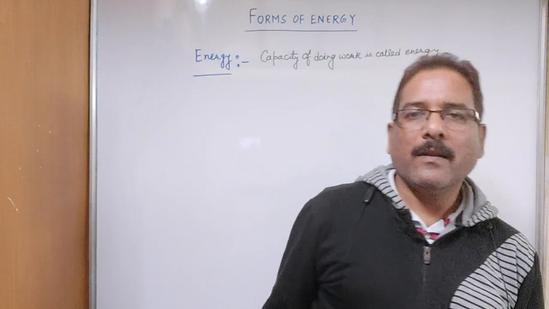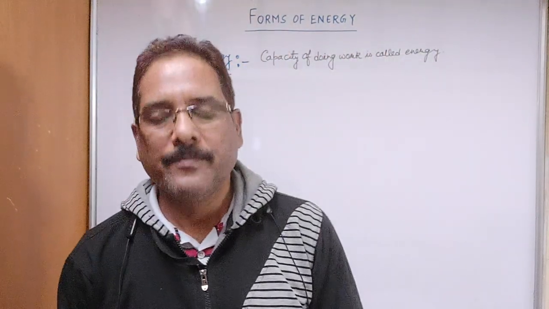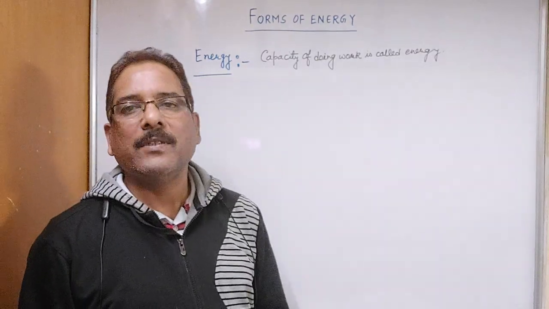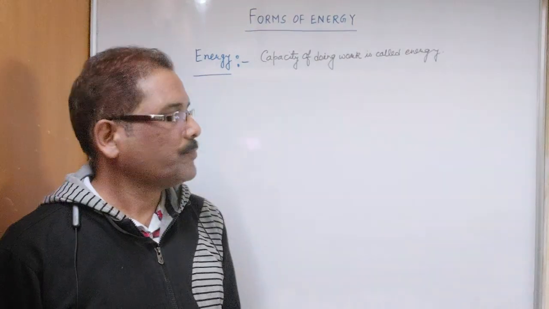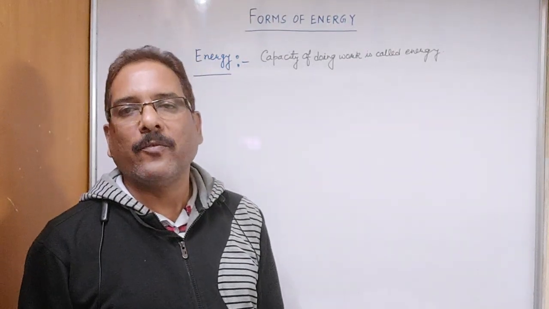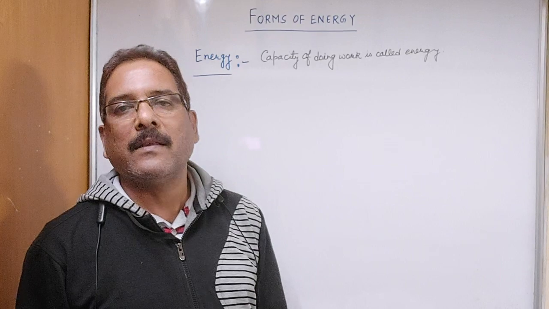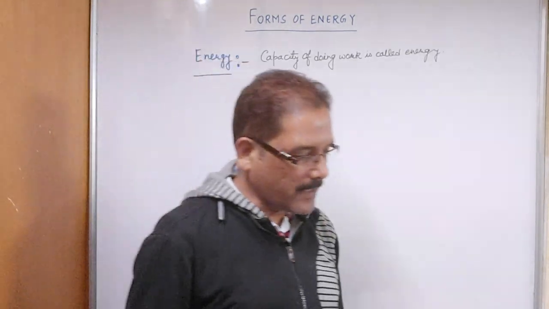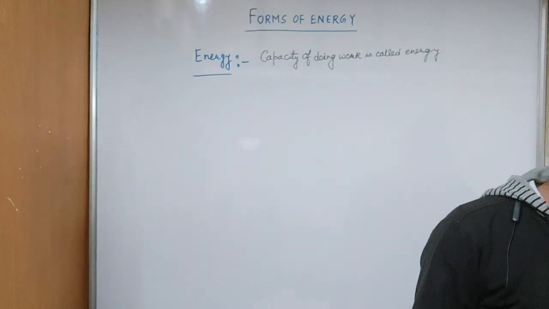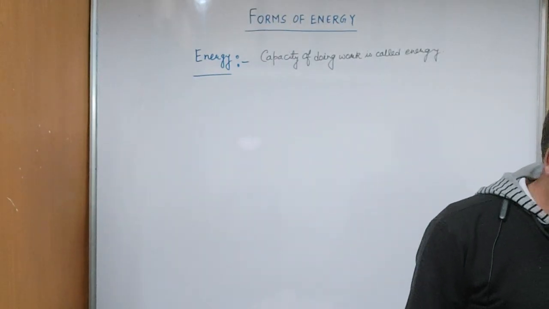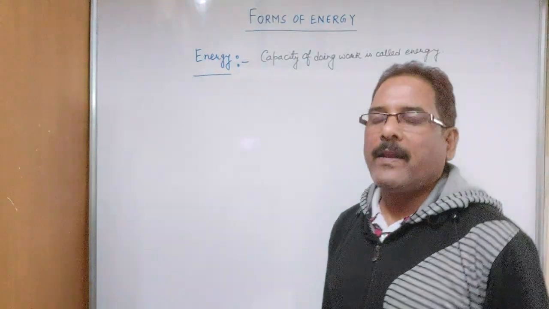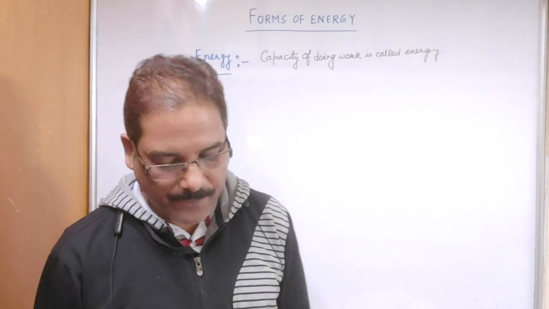So we can measure the energy of a man by knowing how much work he can do. If he has more energy, he can do more work. If anyone has less energy, he can do less work. So we can say that the amount of energy possessed by a body is equal to the amount of work it can do when energy is released.